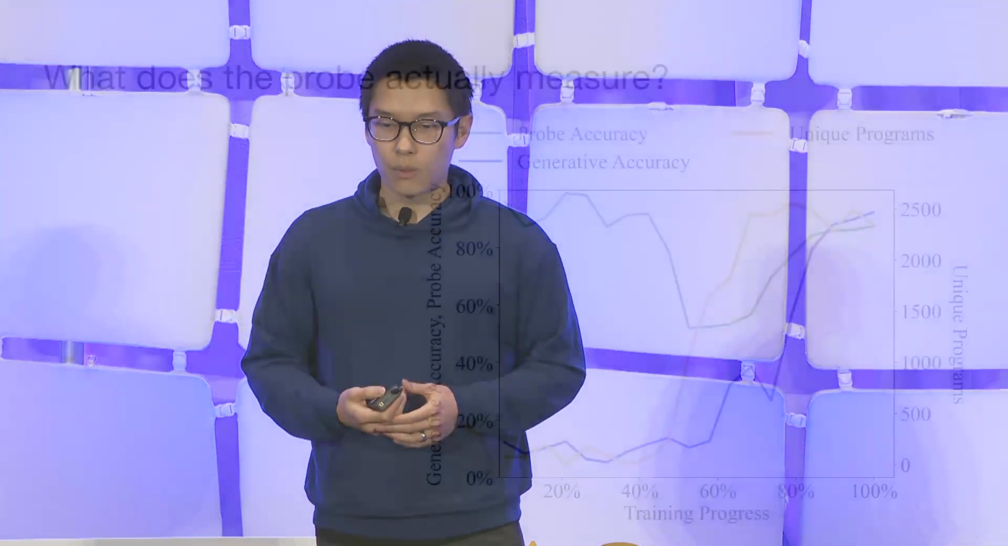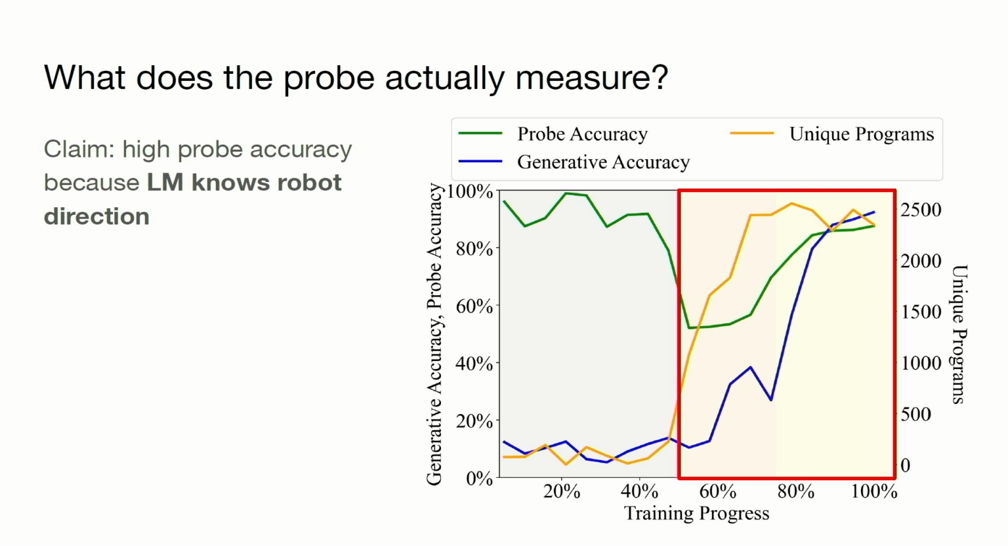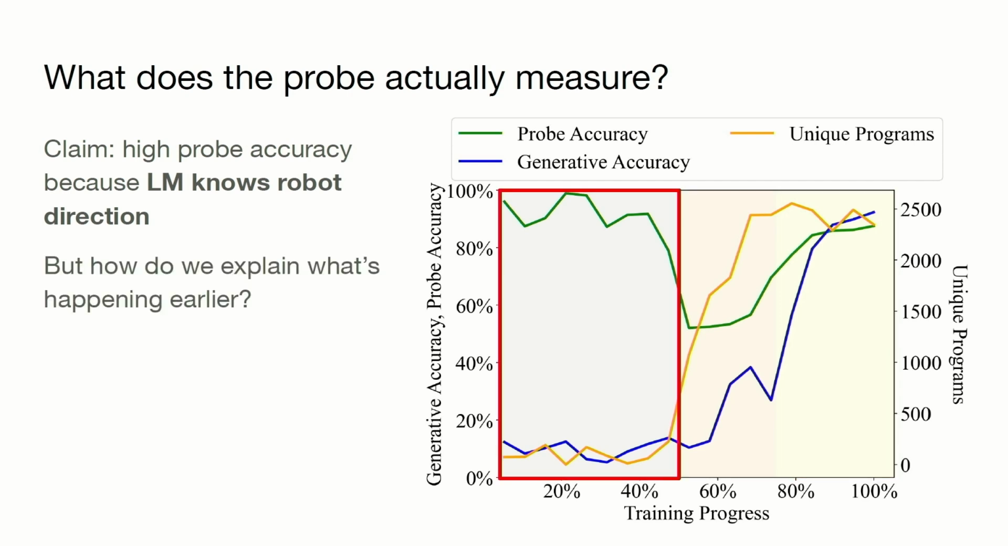Of course, there is a possible alternative that we have to consider. And if you are scientifically minded or do a lot of empirical science, maybe you've already noticed it. But basically, the claim was in the back half of training, the high probe accuracy suggests that the language model knows the robot direction. Unfortunately, we can't actually draw this conclusion because the probe's accuracy is also high early in training for a completely different reason. And in fact, the language model doesn't know anything whatsoever. So how do we reconcile these two things?